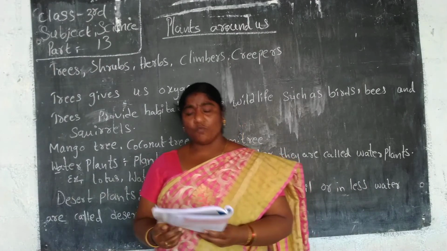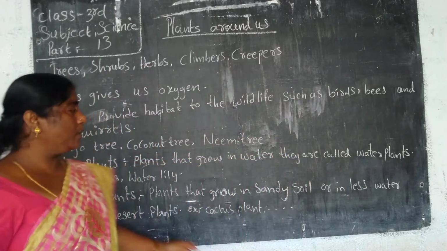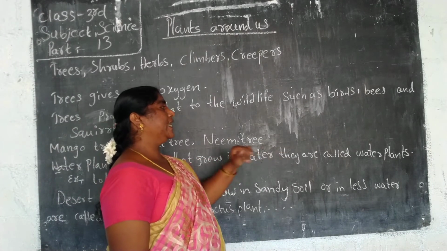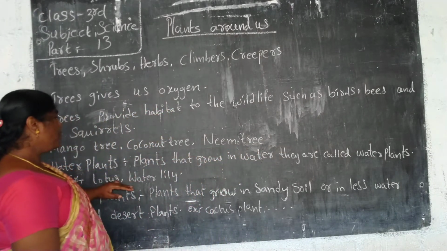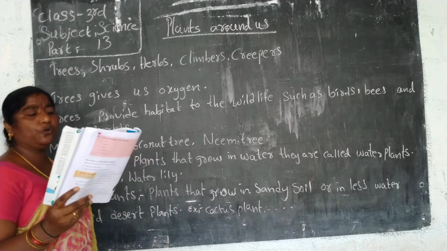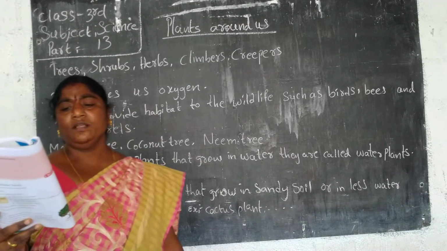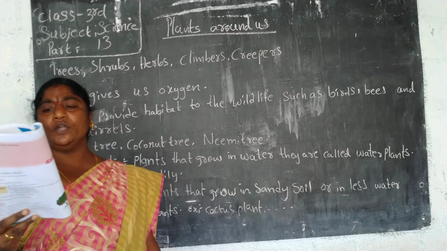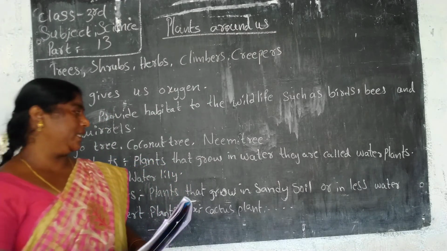Next one, water plants. Water plants means plants that grow in water. They are called water plants. Examples are lotus and water lily. Why? Because they grow in water only. Water lily, lotus and seaweed are examples of water plants.